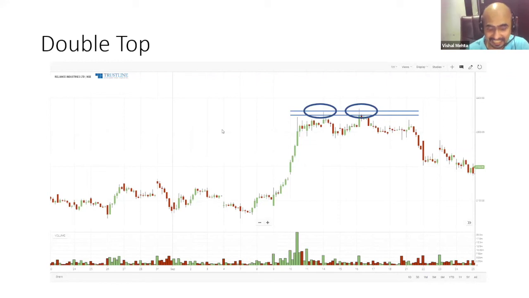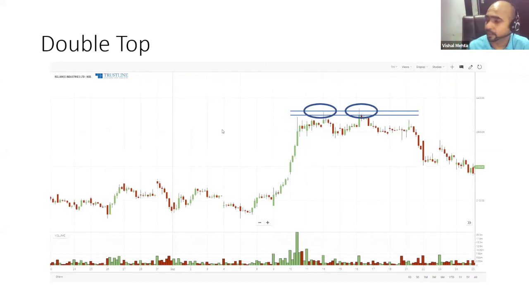Charts are lagging indicators? Always remember that price discounts everything. In fact, charts are most of the time leading indicators. Imagine that if you go to historical charts of the Satyam scam that happened, look at the Satyam chart, and put a 200-day moving average.